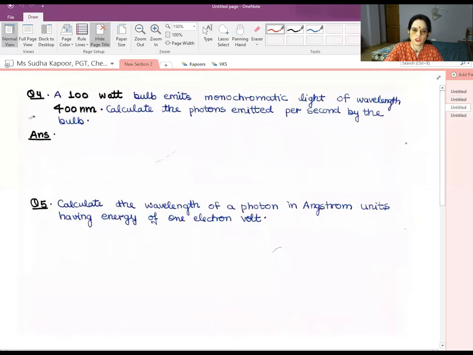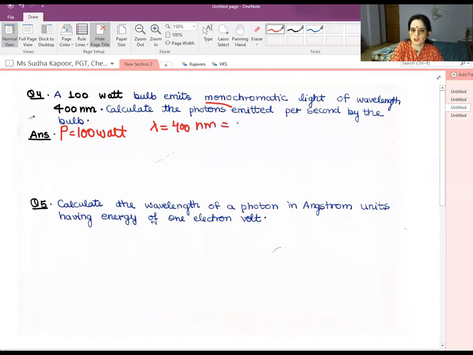Now in the fourth question, students, as soon as you read this question, you will recall the topic of power that you have read in class 10. So a 100-watt bulb, that is, the power is given. The 100-watt bulb emits monochromatic light, that is, mono means single color. Monochromatic light of wavelength 400 nanometer. The lambda is given as 400 nanometer.